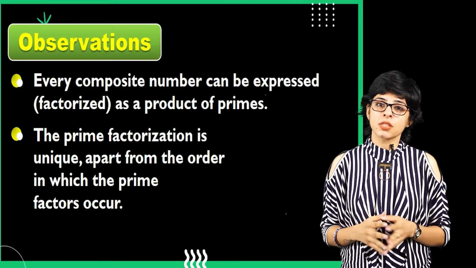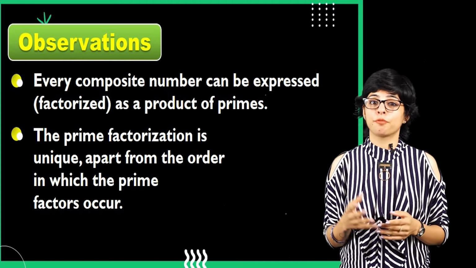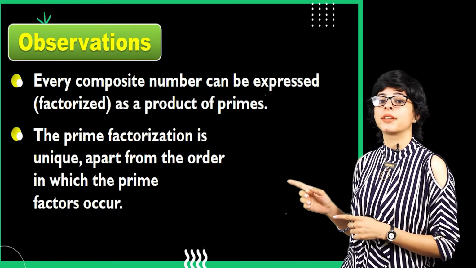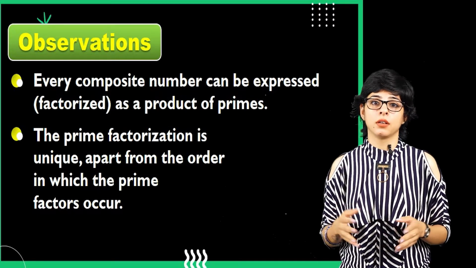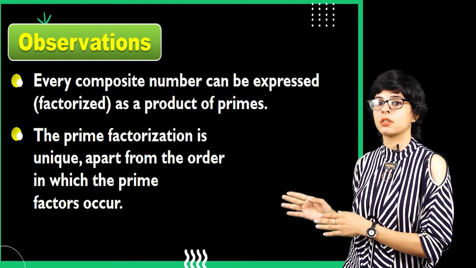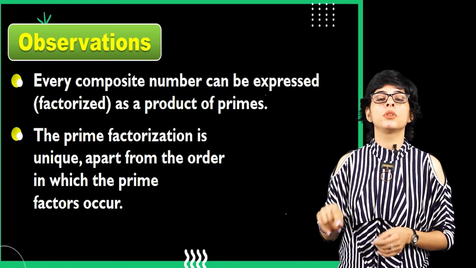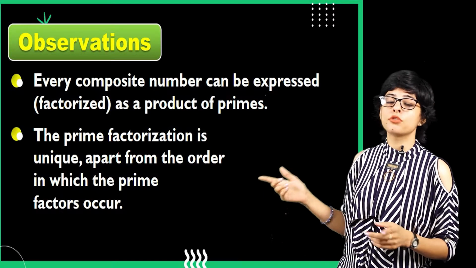So what do we observe in these different ways of prime factorization? Let's see the observations. The first observation is that every composite number can be expressed as a product of primes. And the second observation says that the prime factorization is unique, apart from the order in which the prime factors occur. The order of prime factorization may be different, but the prime factorization is unique. That is, 2 into 2 into 3 into 5 gives you the same result as it gives in the way of 3 into 2 into 5 into 2.